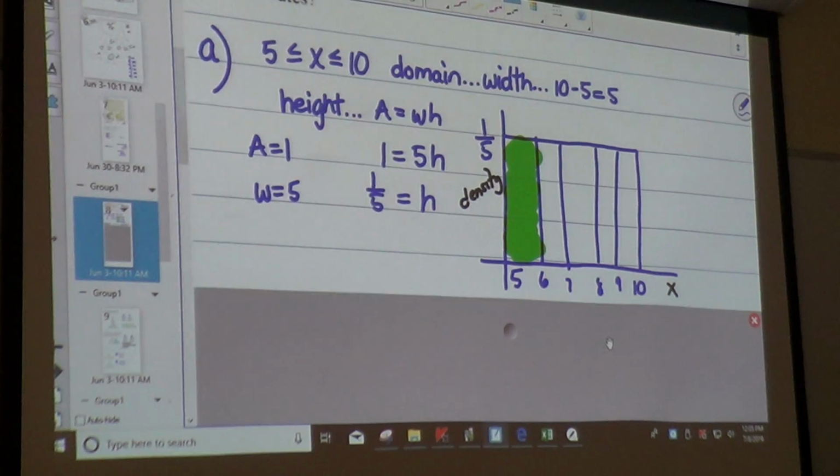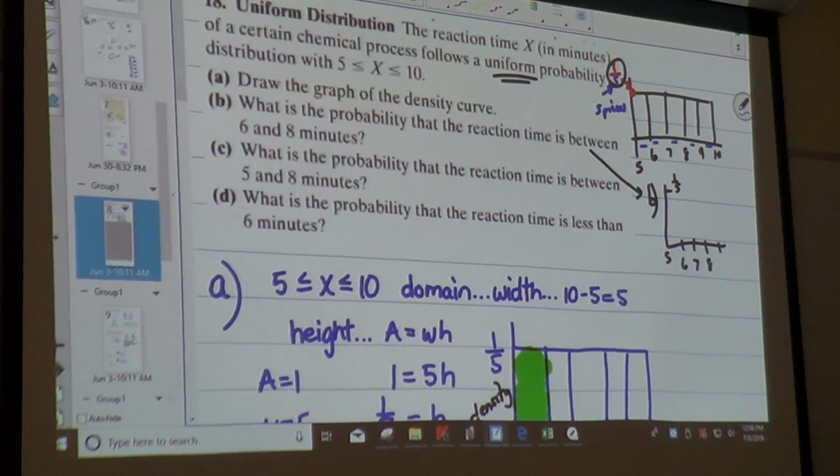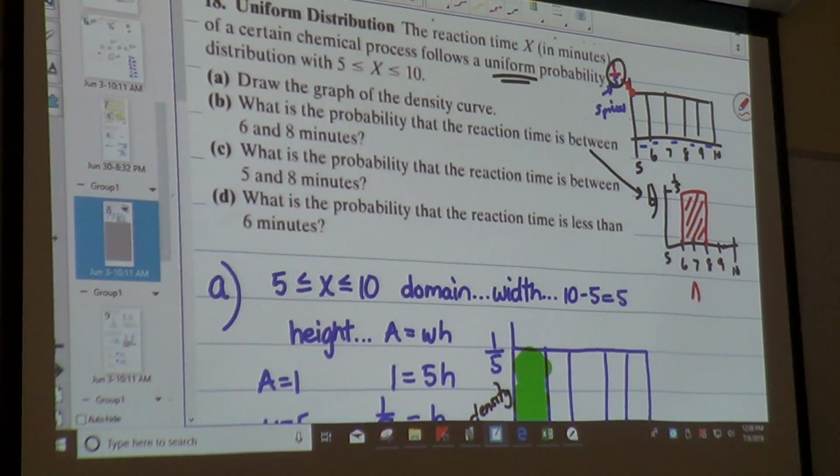Part B, I think I copied it down here. Nope, I didn't. Part B says, what is the probability that the reaction time is between 6 and 8 minutes? We have our 1/5 up here, 5, 6, 7, 8, 9, and 10. We want between 6 and 8 minutes. Our area is length times width.